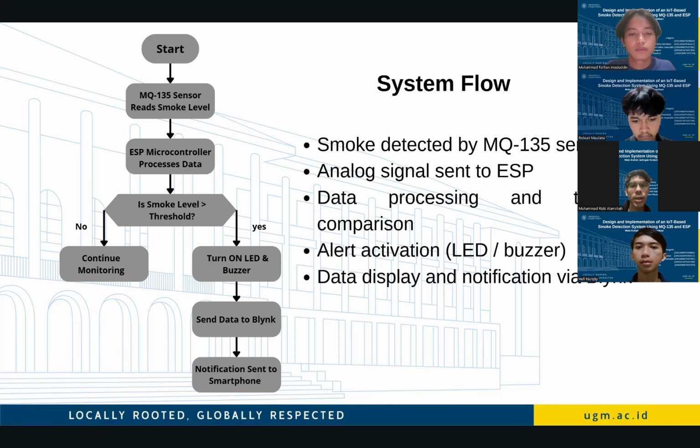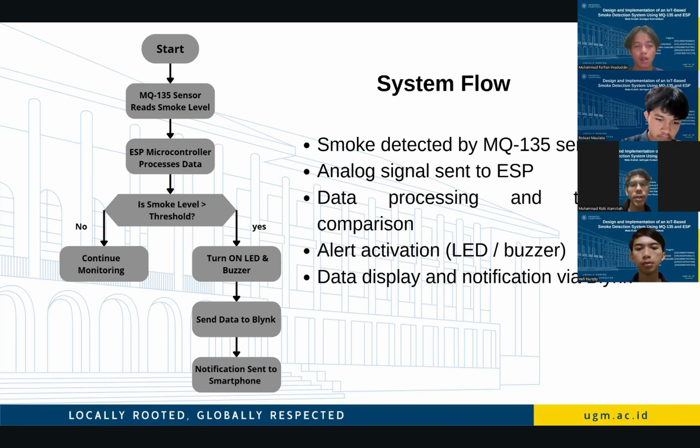Second, the analog signal is sent to the ESP, which processes this data and converts it into a meaningful numerical value representing smoke concentration. Third, we reach the critical decision point. If no, meaning the air quality is normal, the system continues monitoring without any alerts. If yes, meaning dangerous smoke levels are detected, the system takes immediate action. It turns on the LED indicator and activates the buzzer.